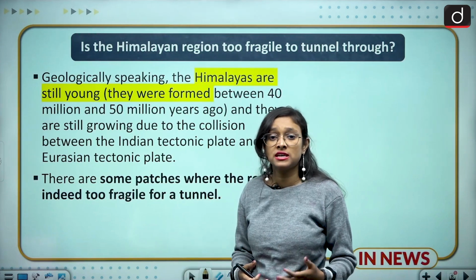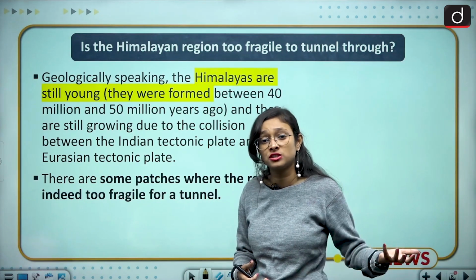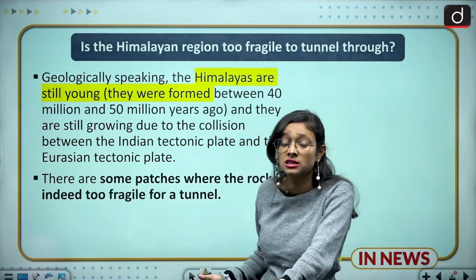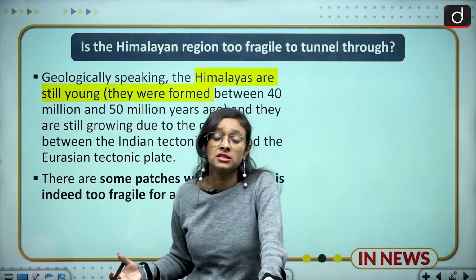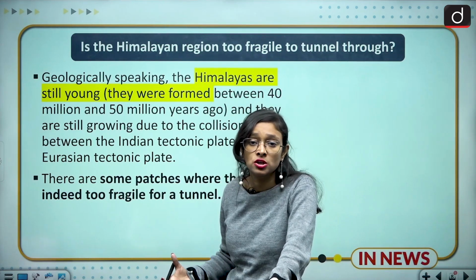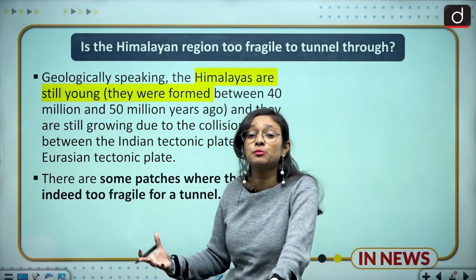Because of that, we can see that many collapses are happening. We have already seen the Silkyara crisis, and right now we are seeing the Uttarkashi crisis. Because of the Himalayas' fragile and ecological condition, it is very risky to make any kind of tunnels.